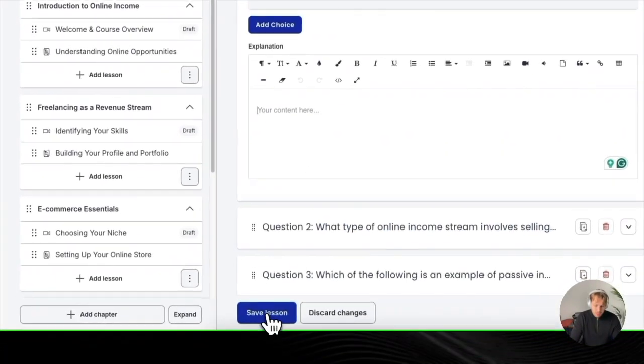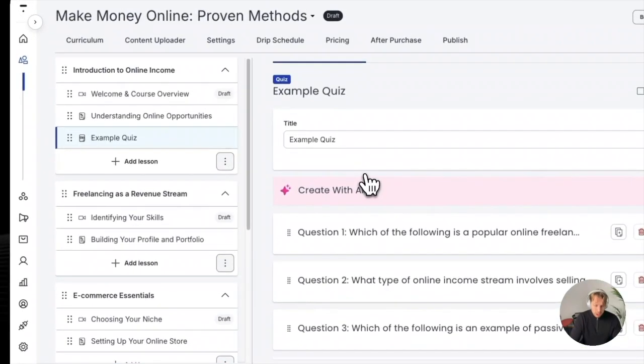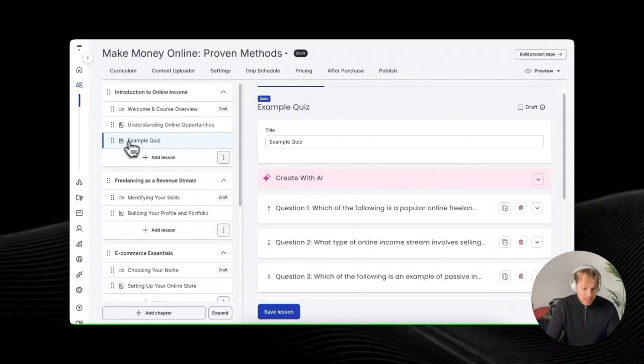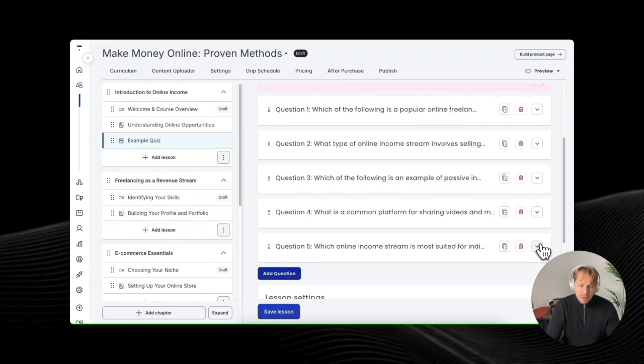And once you're happy with these quizzes, you can just save it and it will automatically be added to the chapter. This can actually be a good way to end every single chapter, just to make sure that the people have learned what you have said in the course and that they understand it. So you can add a little quiz to test their knowledge. And everything is so handy here. It is super intuitive. You don't really even need any knowledge in creating courses or creating content. You can just go with the flow pretty much.